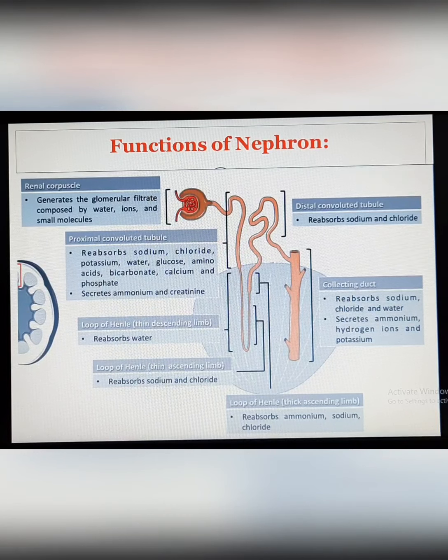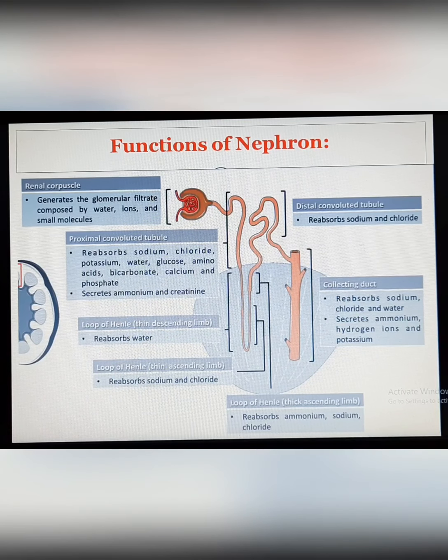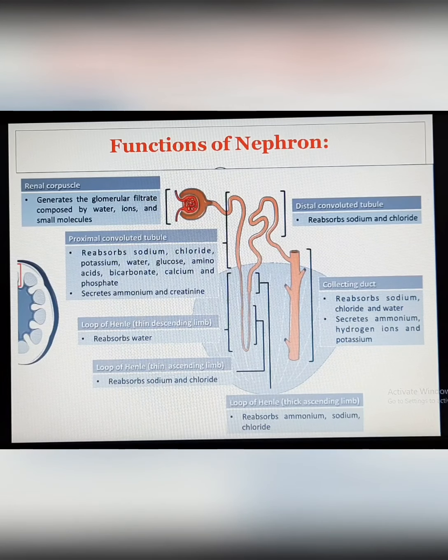Glomerular filtration basically generates the glomerular filtrate composed of water, ions and small molecules. And then tubular reabsorption. That means after the filtration there is a need for absorption again, because there are some ions which may be needed for our health. These ions are going to be reabsorbed again.